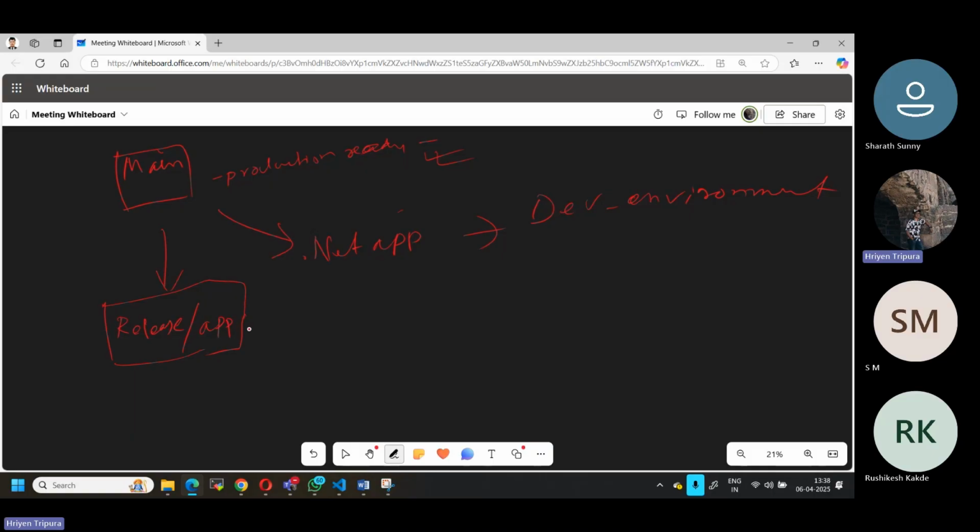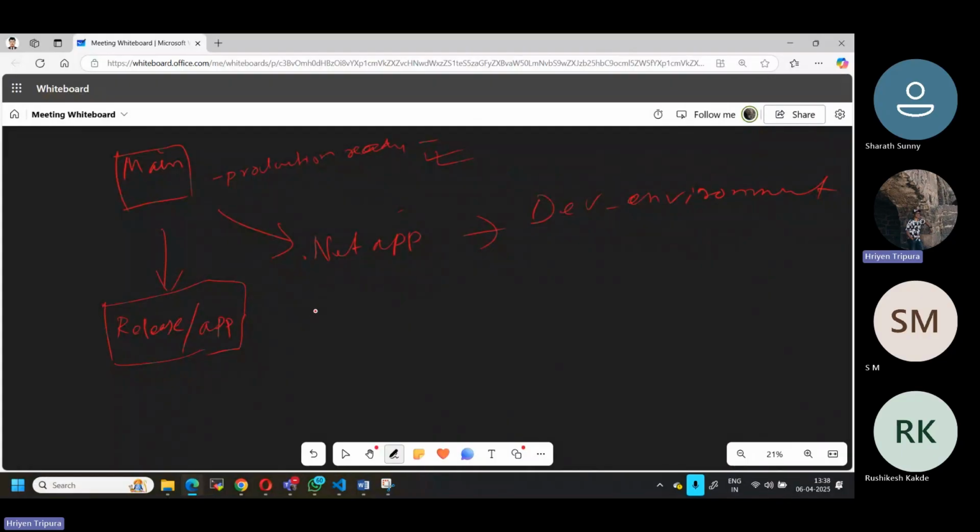As I told you, they are not touching the main branch, but they're taking the original code, the up to date, latest code from the main branch and creating a new branch called release slash whatever name. Now, this is for the requirement. What is the requirement? The requirement is basically to deploy this one, so I need to add some of the features.